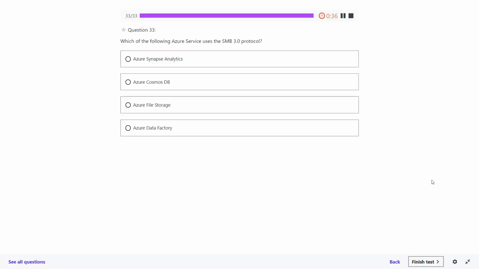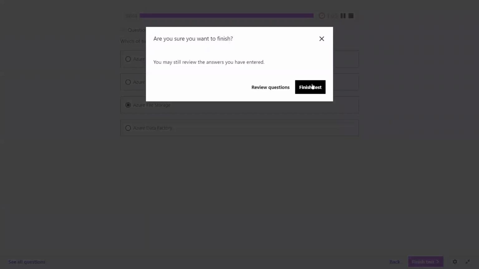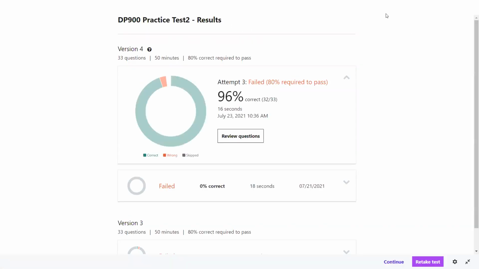Question 33. Which of the following Azure services uses the SMB 3.0 protocol? Azure Synapse Analytics, Azure Cosmos DB, Azure File Storage, Azure Data Factory. Any idea about it? What is the SMB 3.0 protocol? It's one kind of protocol you can understand. It is going to work in terms of the storage part. It is the standard. So it is the Azure File Storage system. Let's discuss about it.